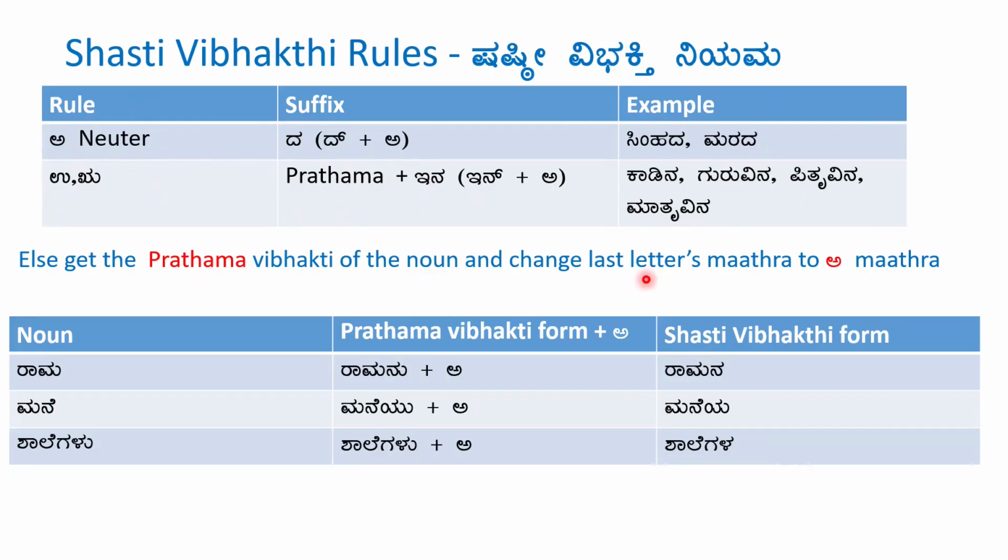If both these rules are not matched, then we get the Pratama Vibhakti form of the word and change the last letter's matra to a matra. For example, Rama, Pratama Vibhakti is Ramanu and plus a, so Ramana. Mane, Maneyu plus a, Maneya. ಶಾಲೆಗಳು, ಶಾಲೆಗಳು plus a, ಶಾಲೆಗಳ.